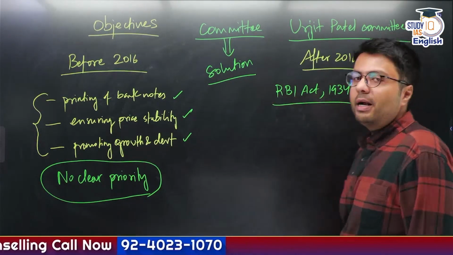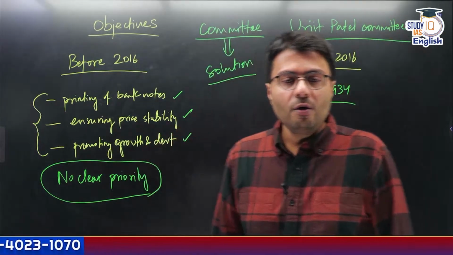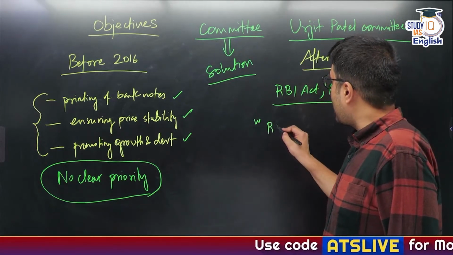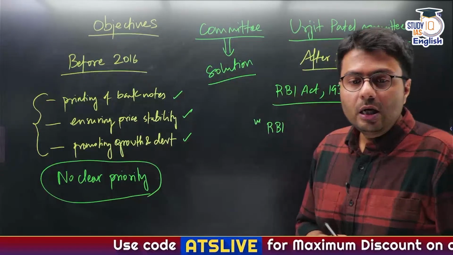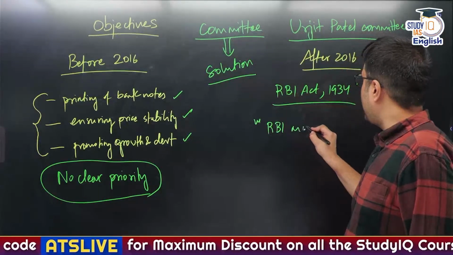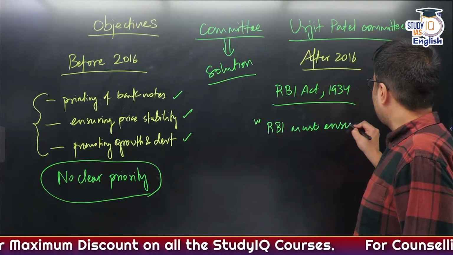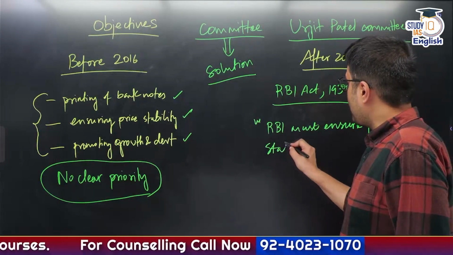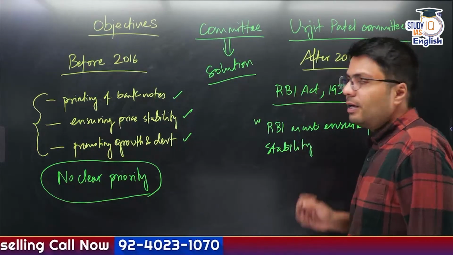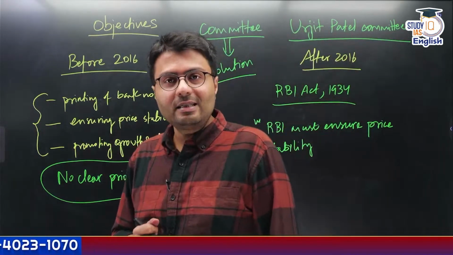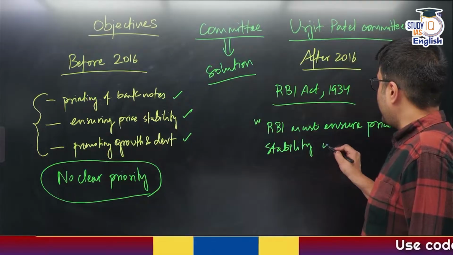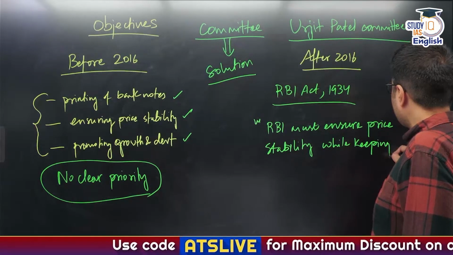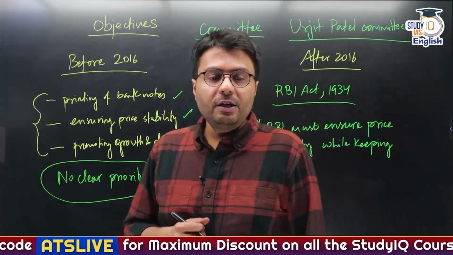And in this amendment, you should make changes in the Act which would state that the objective of RBI would be that RBI must ensure price stability while keeping in mind the objectives of growth.